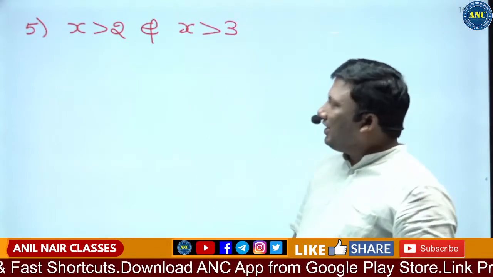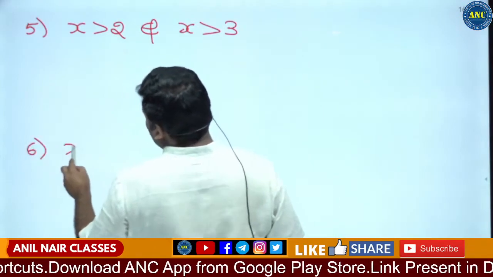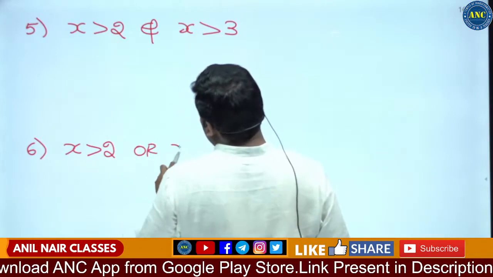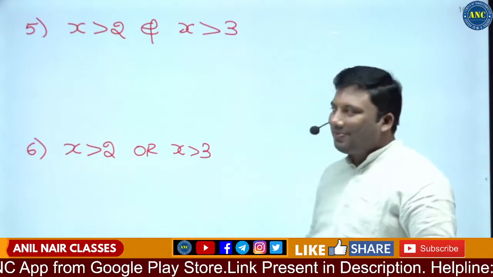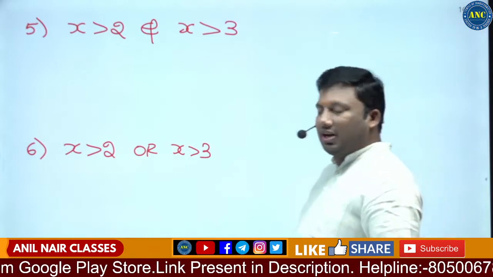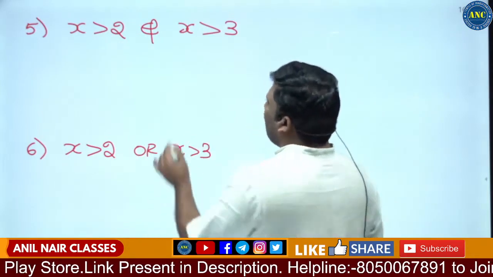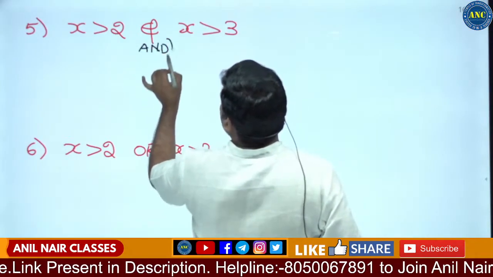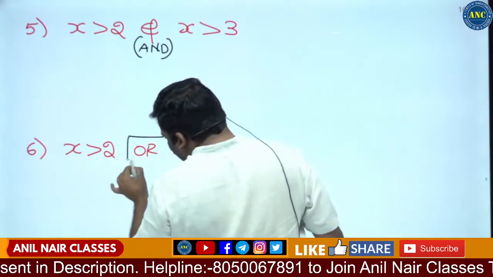The same question: x is greater than 2 or x is greater than 3. Now if you see here, this is the symbol for and, and this is the symbol for or.